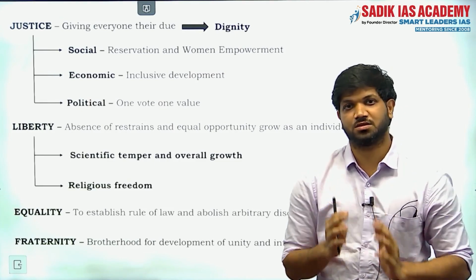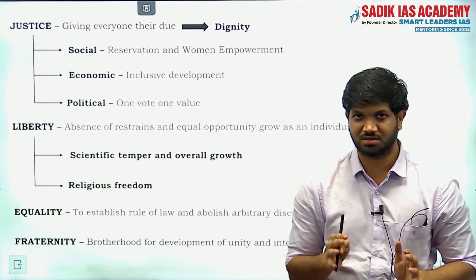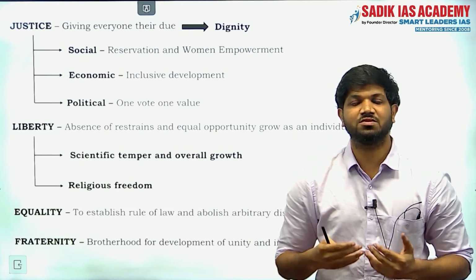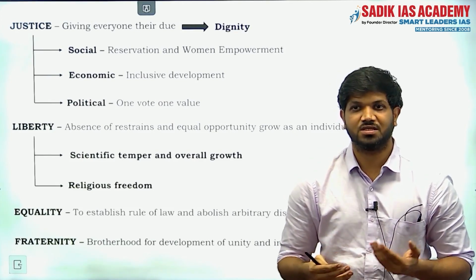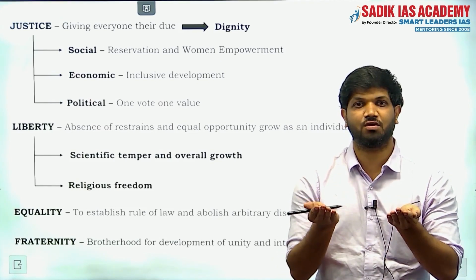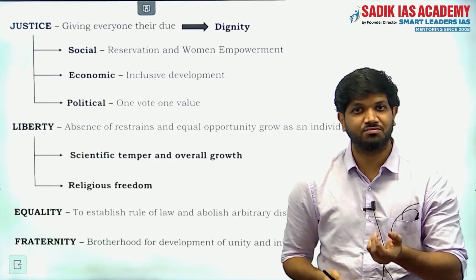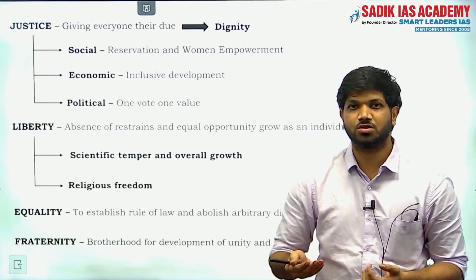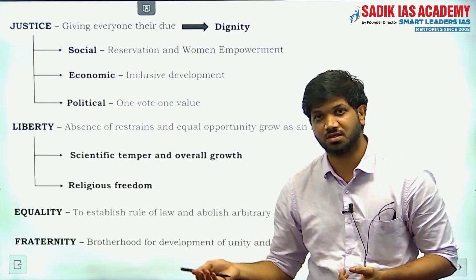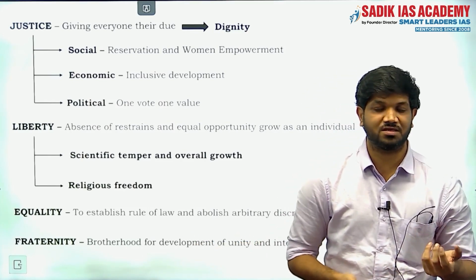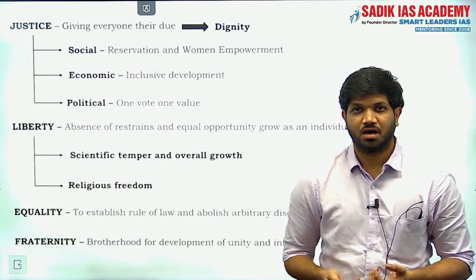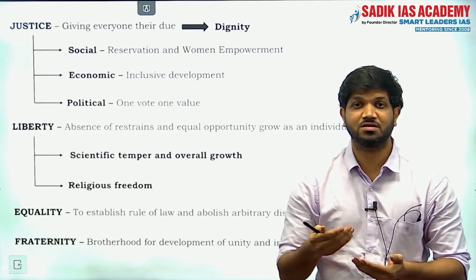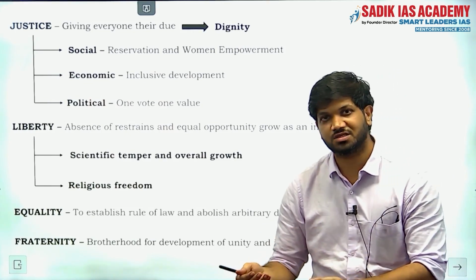In the preamble itself, we also have the words, we want to establish social, economic and political justice. It is not just a justice. It is social justice, economic justice and political justice. So what is meant by social justice? Social justice is nothing but giving them equal platform to grow. For example, reservation and women empowerment. Recently India has also enacted the 33% reservation bill, and we have also enacted the 73rd and 74th amendments, the 33% reservation in the local panchayat. Like this we are ensuring social justice among the vulnerable sections of the society.